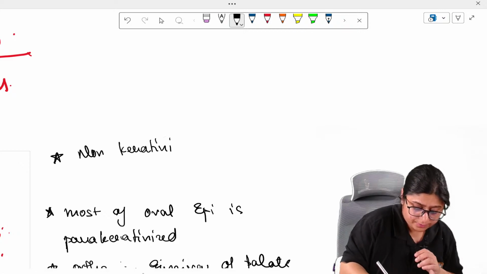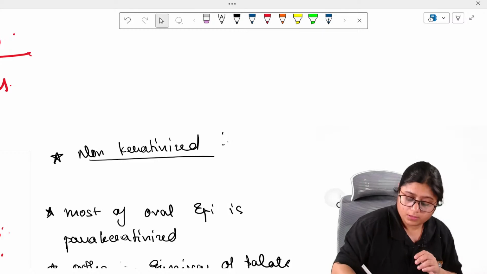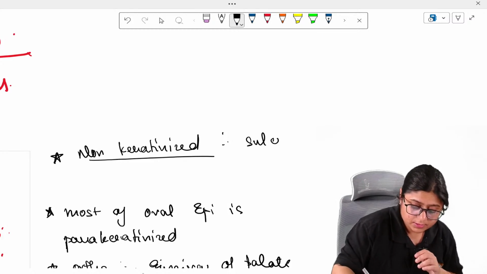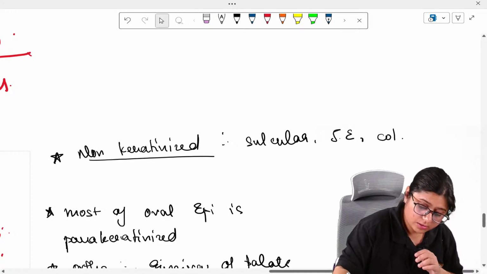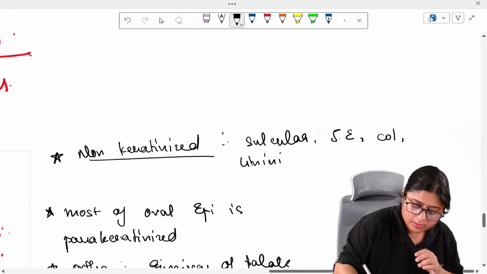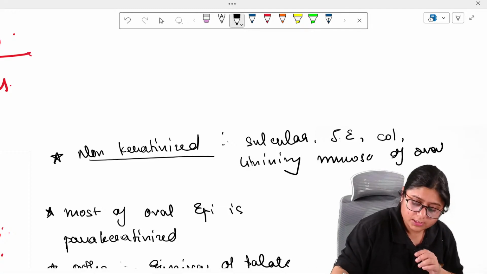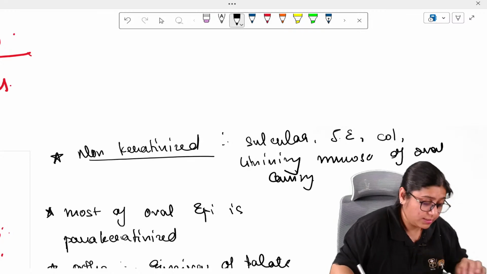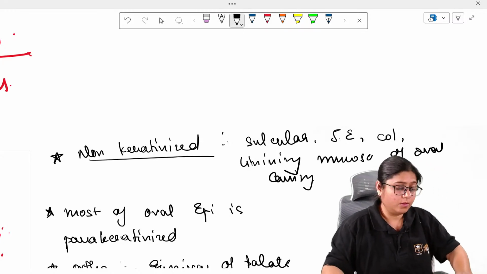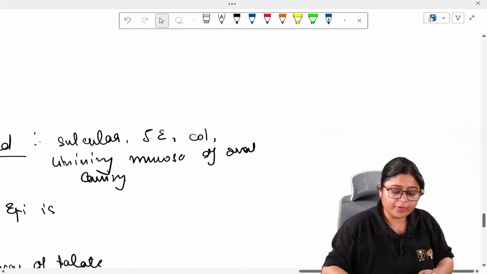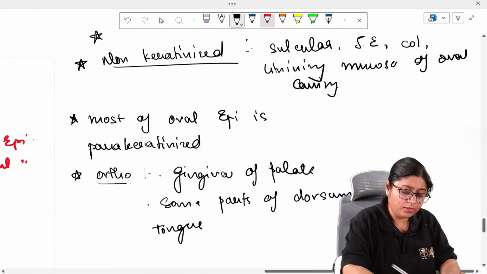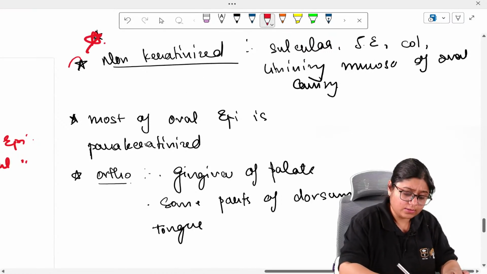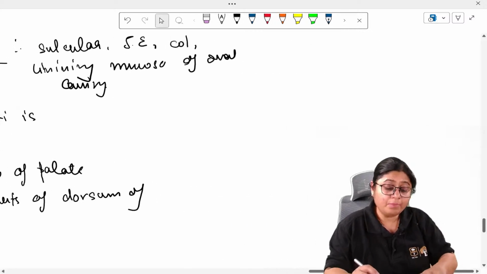Non-keratinized epithelium is your sulcular epithelium, junctional epithelium, and lining mucosa. The lining mucosa of the oral cavity is non-keratinized. Okay. Now let us come to the questions. This is asked in the question, so you can mark it in red. All these three points can be asked in questions.